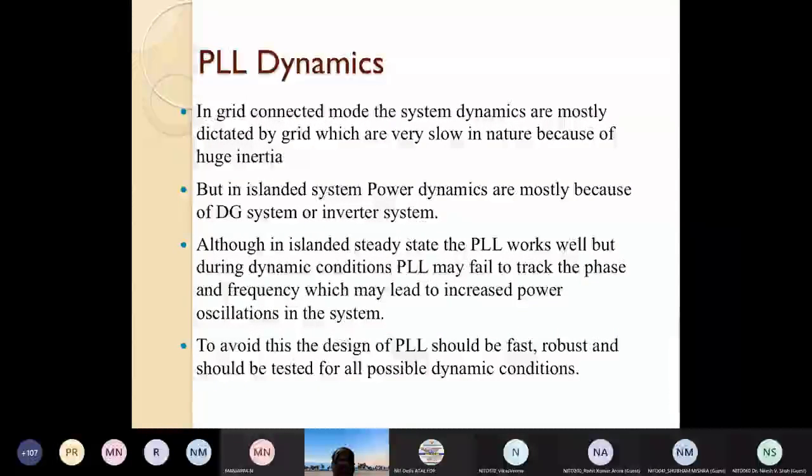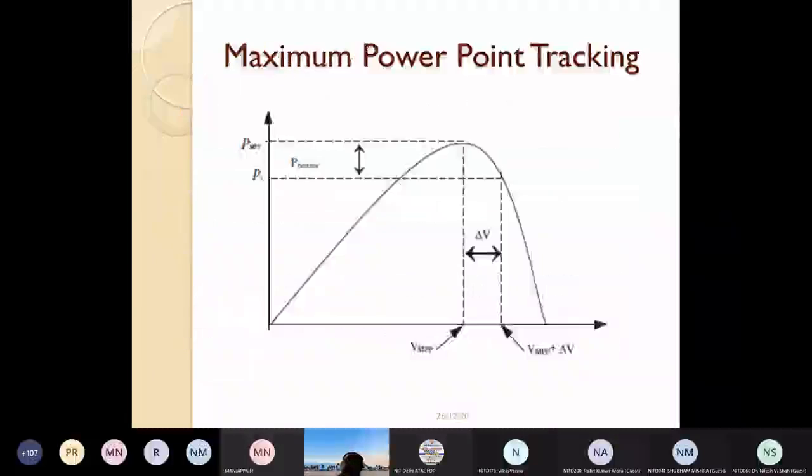So to avoid this, the design of the PLL should be fast, robust, and tested for all possible dynamic conditions. Now, the photovoltaic system, when grid connected, must also look for maximum power extraction from the photovoltaic, and hence an MPPT algorithm needs to be there on the inverter or on the DC-DC converter to produce the desired amount of power.